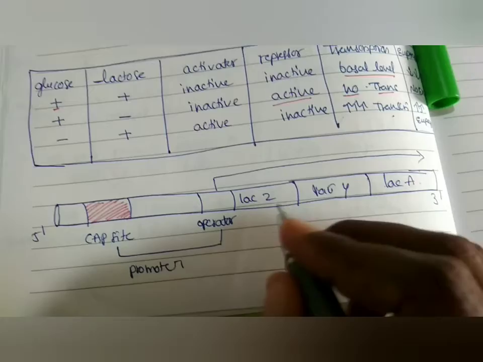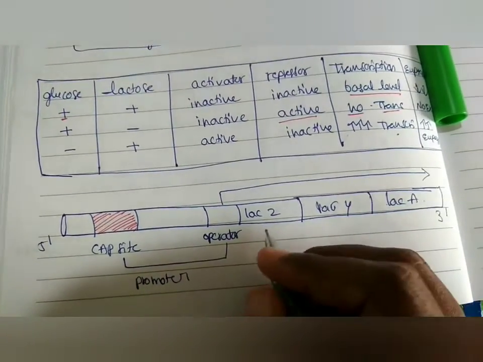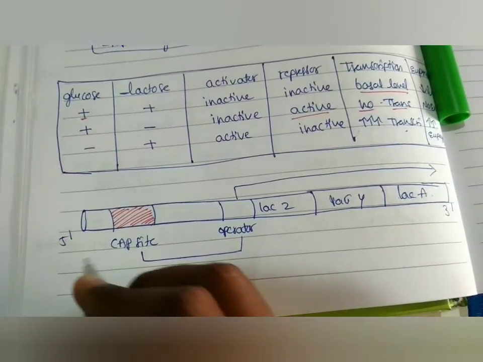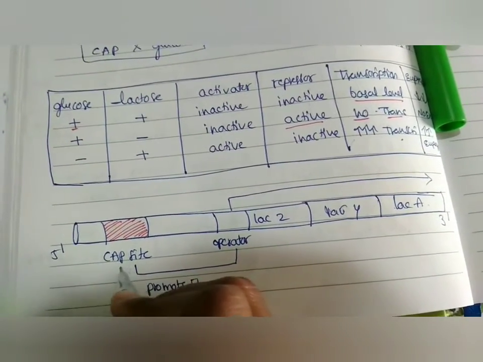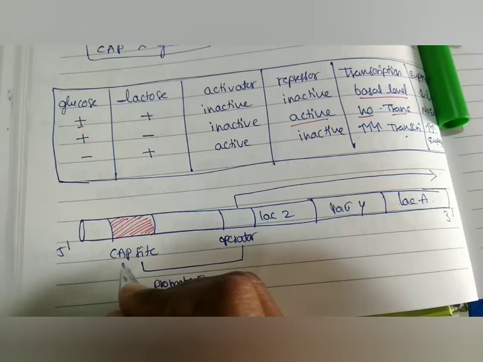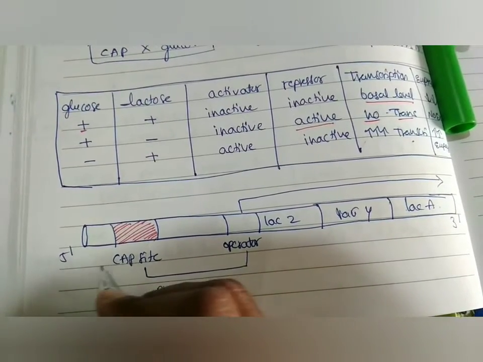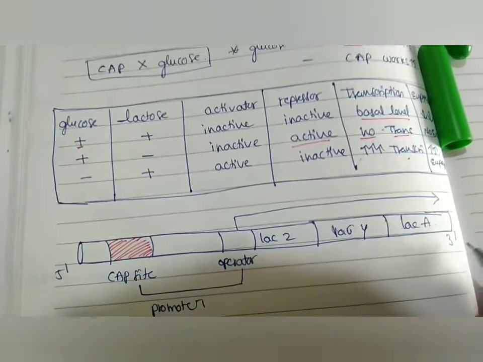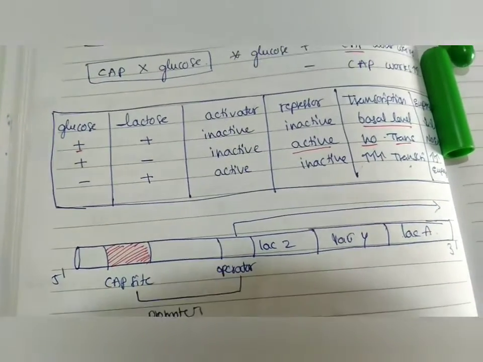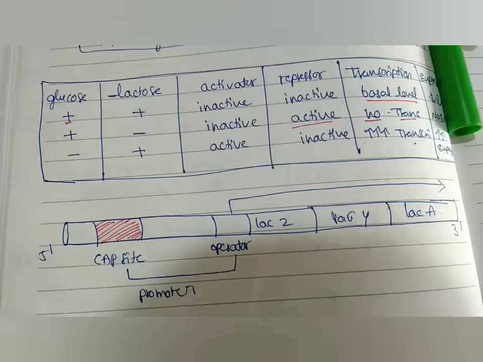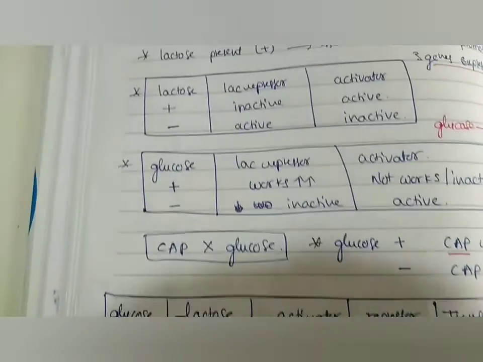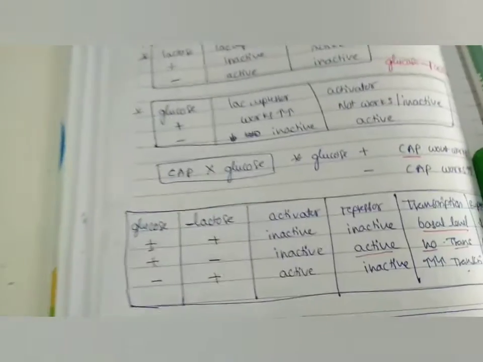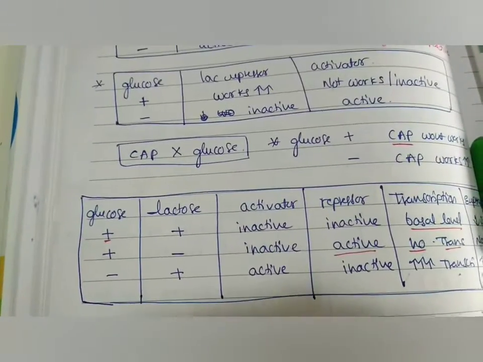The Z-Y-A genes are in this order in the DNA of prokaryotes. Here CAP binds at the CAP binding site, which is present at the 5' side, and the three genes are located downstream, on the 3' side. This is the main mechanism, and how the activator and repressor are involved in the functioning of the lac operon.